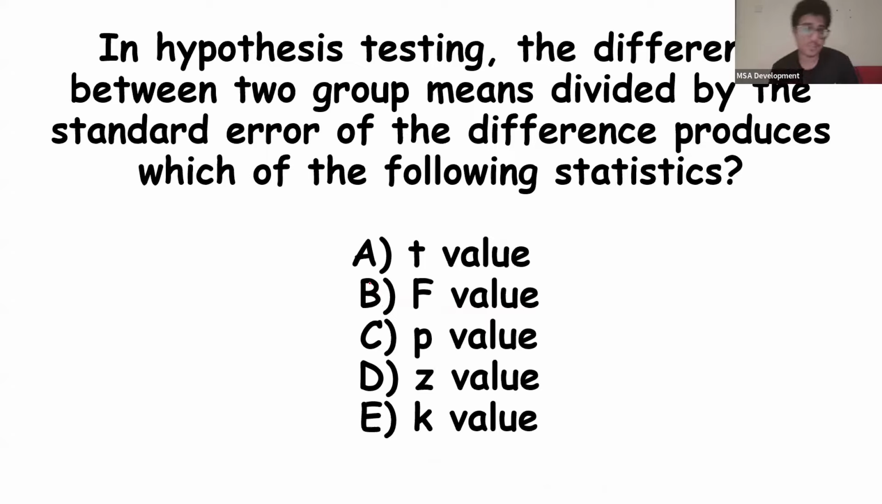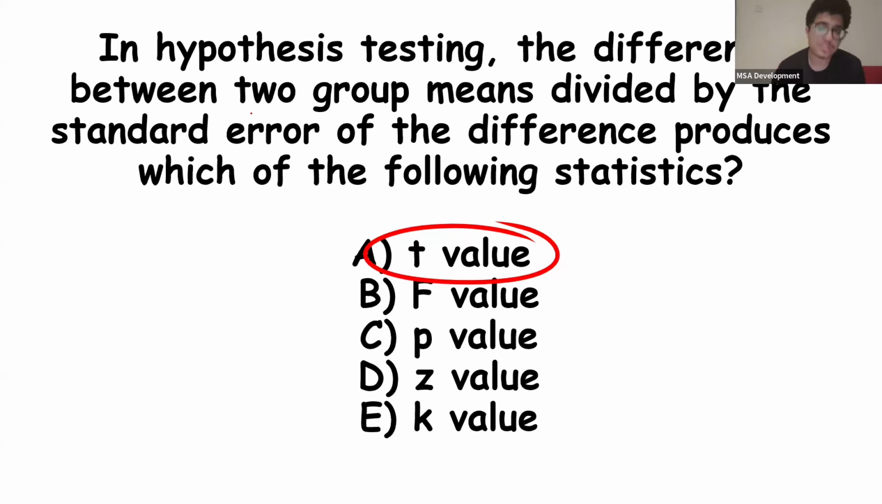So the answer is t-value. Once again, we said that the t-value compares the two group means. It's going to be the sample mean minus the population mean, divided by the standard error of the sample.